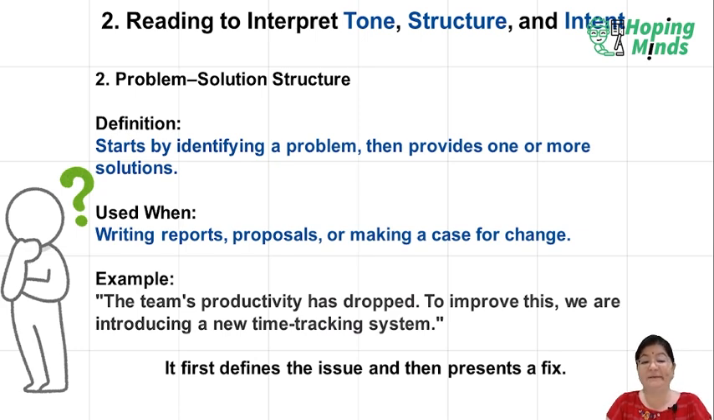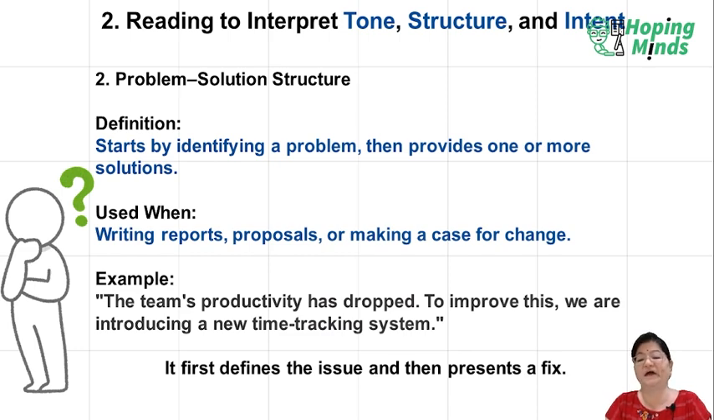What is the second step to it? Writing reports, proposals, or making a case for the change. You need to report the problem. You need to take proposals for the problem. You need to make a case for the change. There is a problem, it needs to be changed, it needs to be rectified, so the problem has to be registered. Example, the team productivity has dropped.